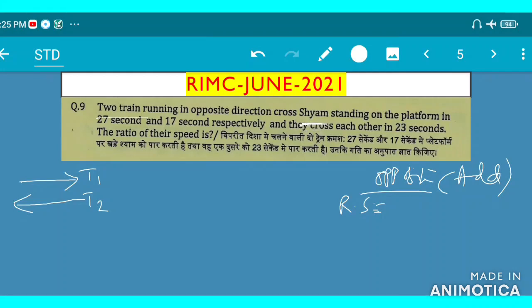Two trains running in opposite direction cross a man, Sham. Suppose this is the train starting from here, and this is train 2, T2, starting from here.